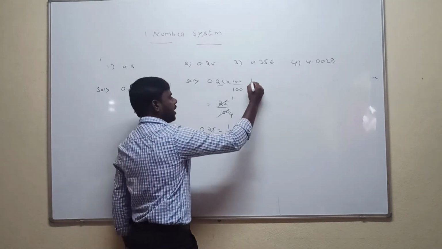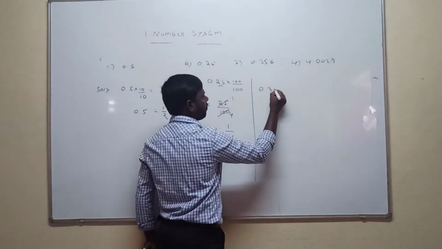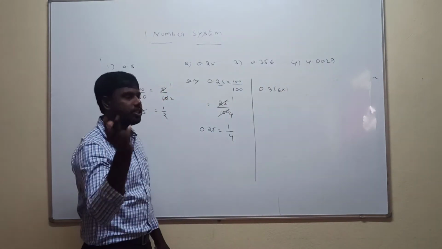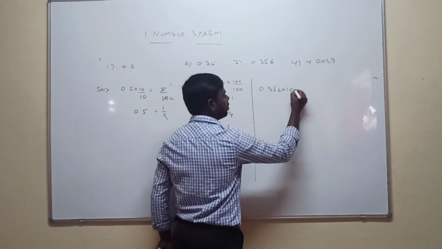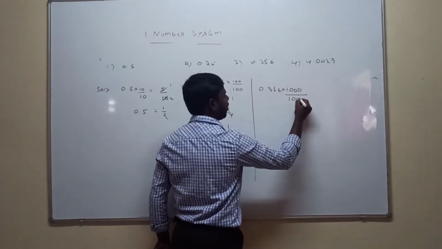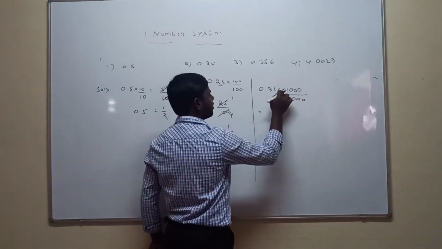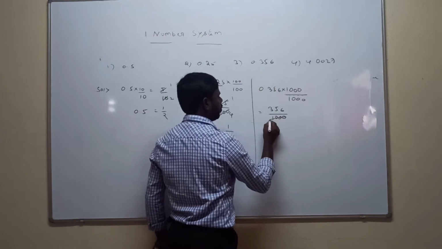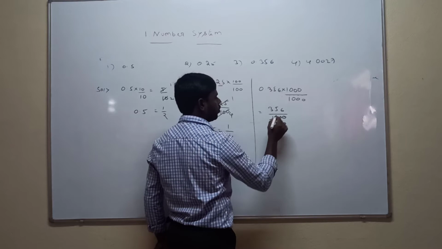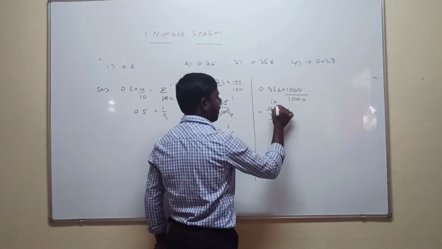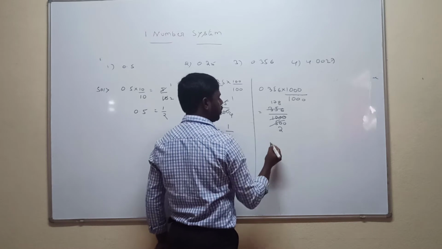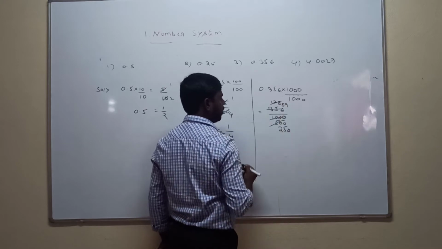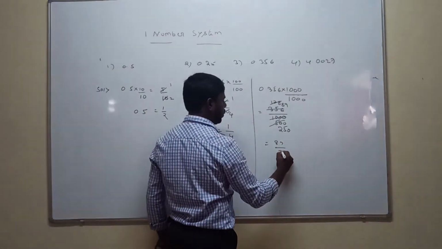Everyone understood? Next, third question, 0.356, take into 1. How many digits after the point are there? 3 digits after the point are there. Take 3 zeros. So 1000 multiplied with 1000 divided with 1000. So multiplied with 1000, 0.356 into 1000 is 356 divided by 1000. So now simplify by 2: 356 by 2 is 178, 1000 by 2 is 500. Again by 2: 89 by 250. So the answer is 89 by 250.